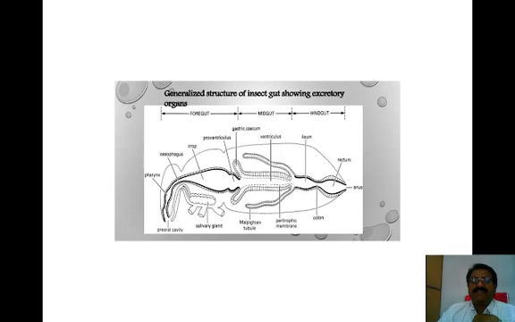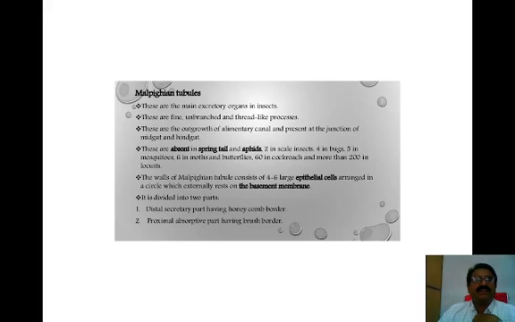So the Malpighian tubules are a very important structure present in insects. They are the main excretory organs in insects. These are fine, unbranched and thread-like processes. They are outgrowths of the alimentary canal and are present at the junction of the midgut and the hindgut.